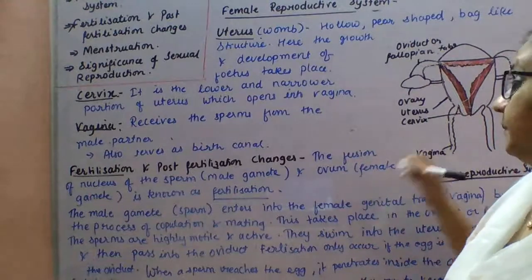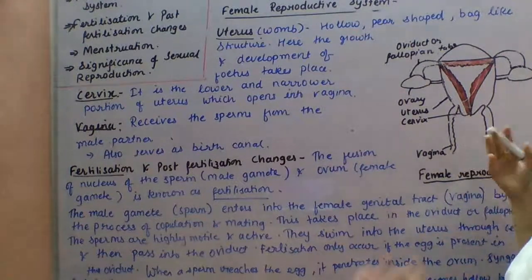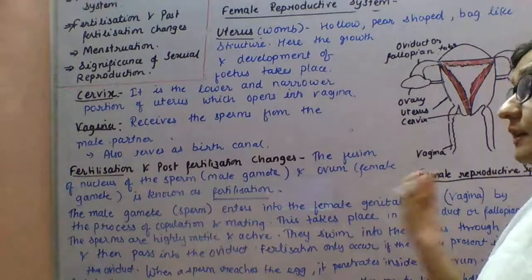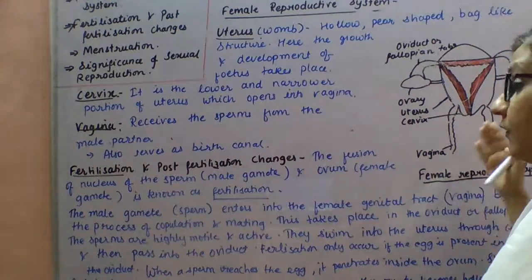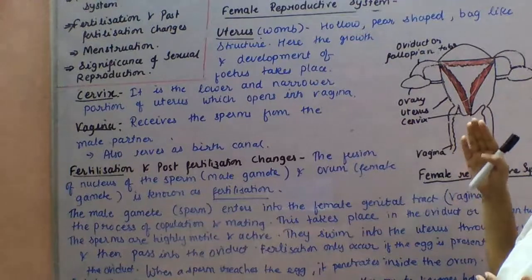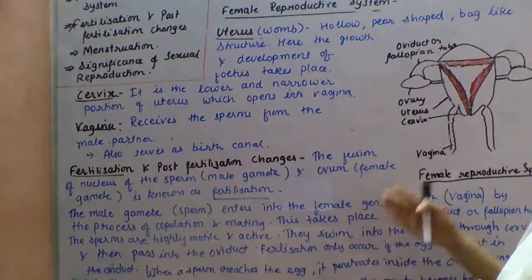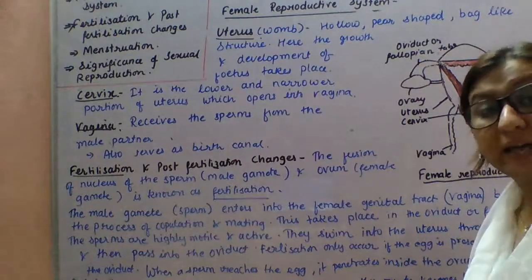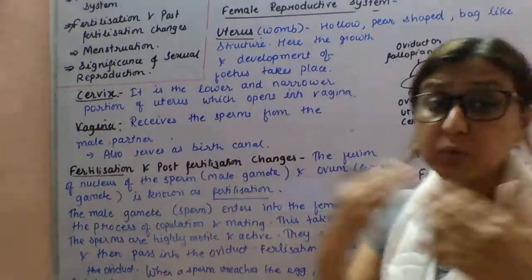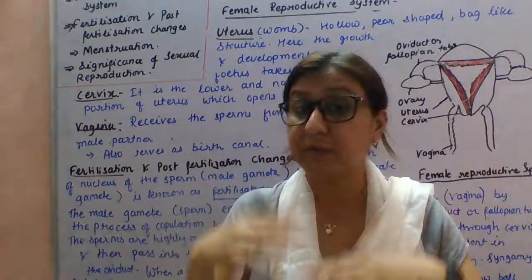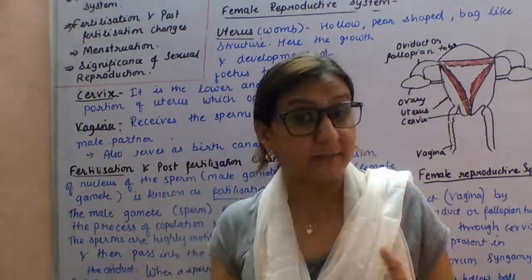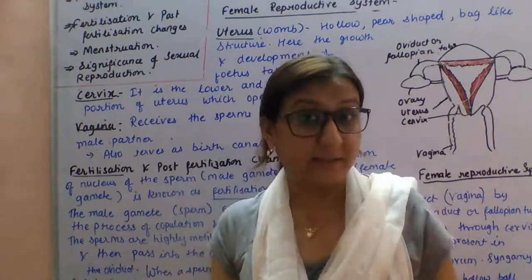So here you can see the female reproductive organ. How does the process of fertilization take place? First you should know what fertilization is. The fusion of the nucleus of the male gamete, or sperm, and the ovum, that is the female gamete, is known as fertilization. When these two gametes fuse together, that process is termed fertilization.